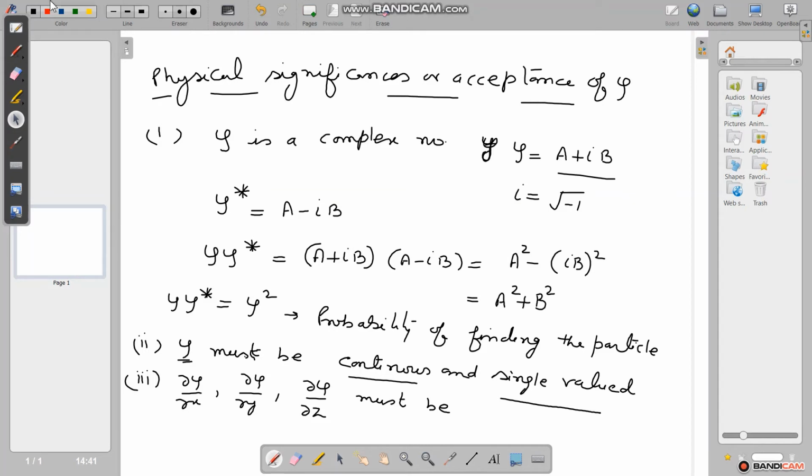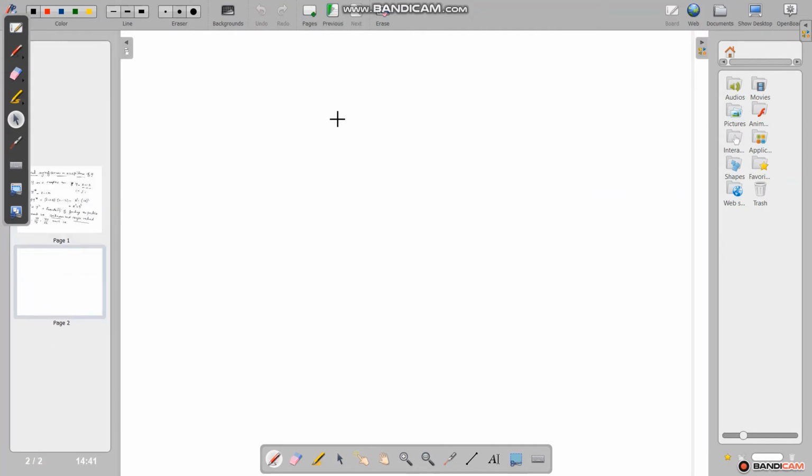And next, psi must be normalized. Psi must be normalized.